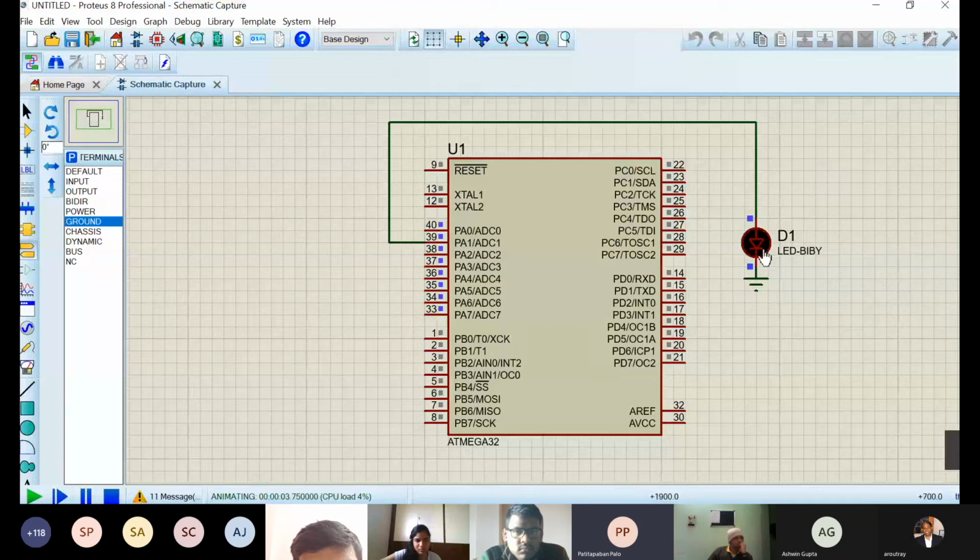So the LED is blinking, and you also see the port A pins over here. They are going high for a certain period of time, and they are going low for a certain period of time, and this is how the LED is blinking. Okay, so this is a very simple example. This is just to get acquainted with the use of Proteus and Atmel Studio. So by today you should install both of them and you can run it.